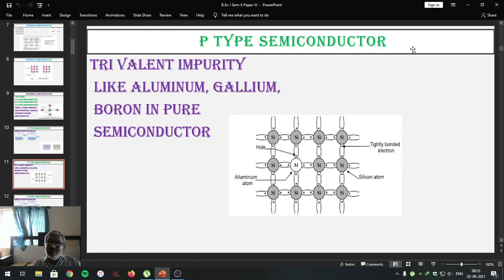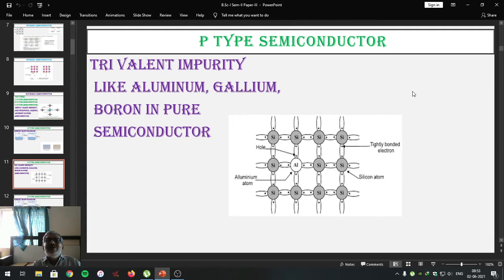The impurity atom donates one electron to the silicon crystal, which is free for conducting the current, and turns itself into a positive ion, which has an ability to conduct even at absolute 0 degree Kelvin.